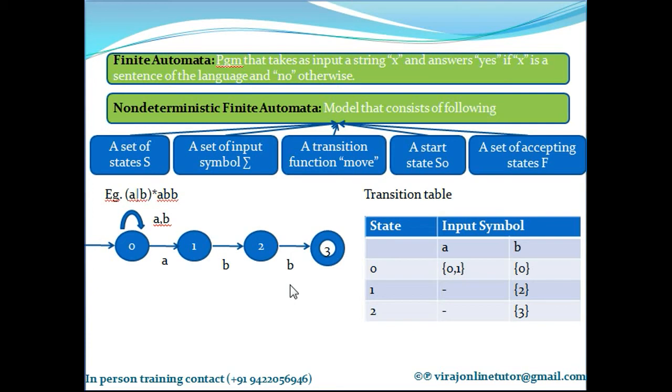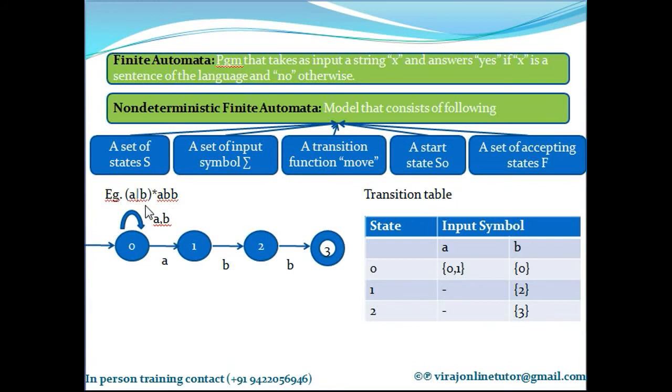Okay, so here is the example that I will explain. The regular expression given to me is (A or B)*. What does it mean? You repeat whatever is in the bracket 0 or more times. And what's in the bracket? A or B. That means you can repeat the combination of A or B 0 or more times. After you repeat A or B 0 or more times, you concatenate to that ABB.